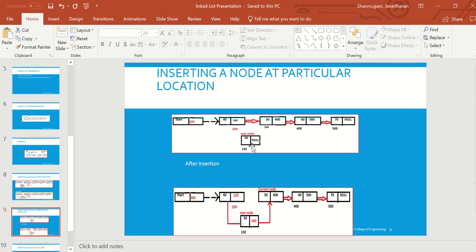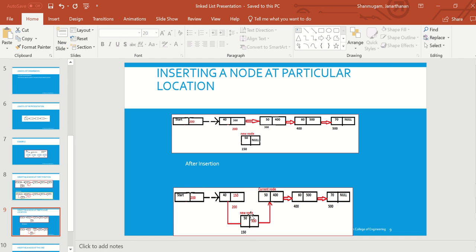And whenever I am creating a new node, the reference part will be null initially, because it is just a new node. It is not pointing anywhere. So initially the data part will be there, but the address part will be null. So later, based on the position, we have to change the link. Yes. So here where I have to link, I want to link to this node. So this node's address I can bring here.